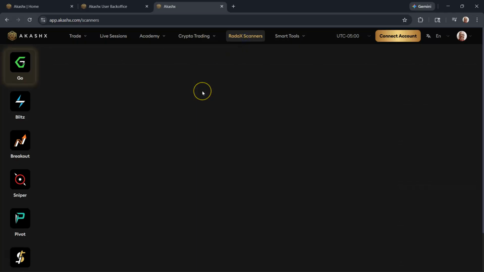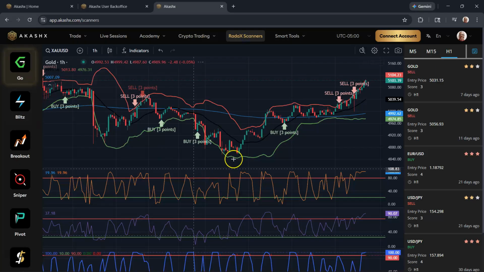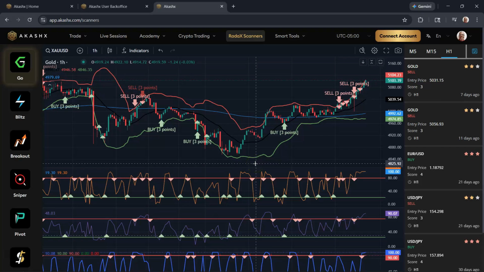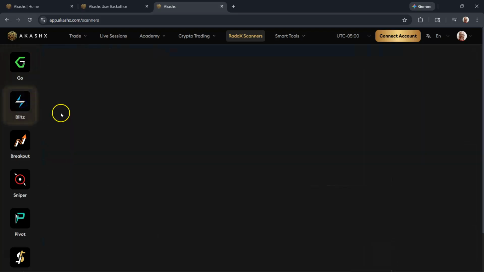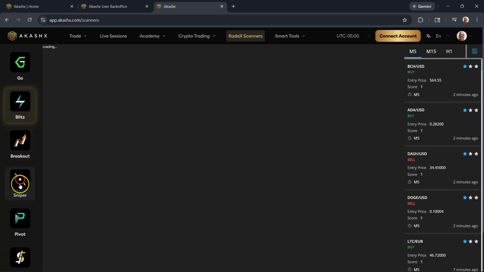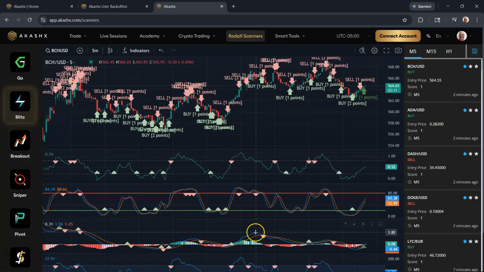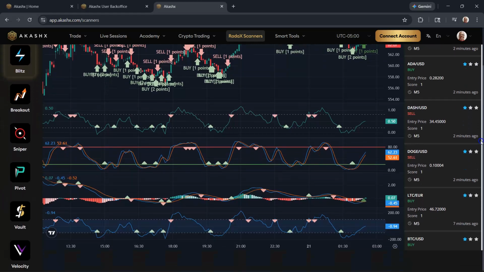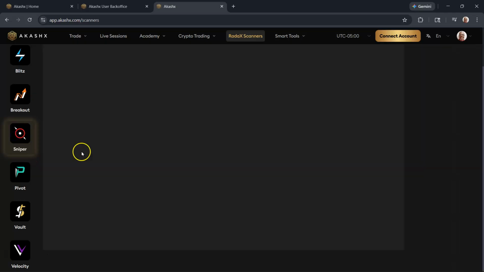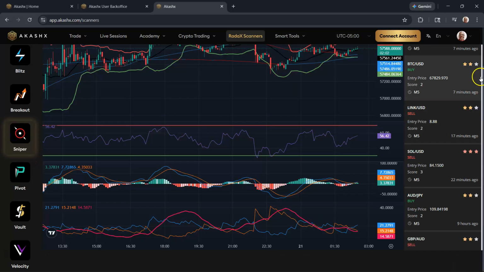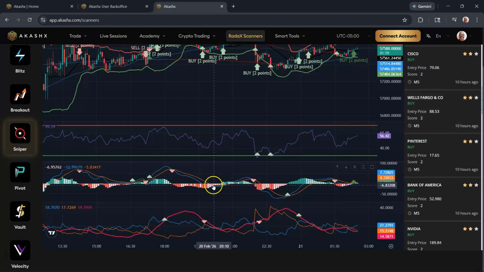Then you have your scanners, all your scanners with regards to charts and things of that nature. They scan the market to find you opportunities to either take a sell trade or a buy trade, depending on the currency pair you trade. So there's different bots here, different scanners here that'll scan the market to let you know, okay, buy here, sell here. So you have access to that. So typically you just find your favorite, and then you just keep it on your screen, and you watch this while you're placing your trades, analyzing the charts and so on and so forth.